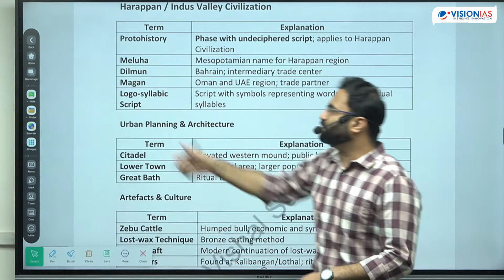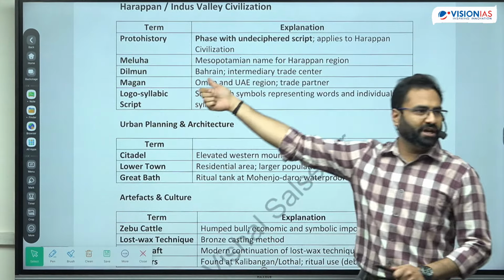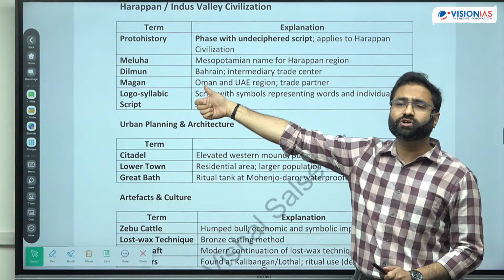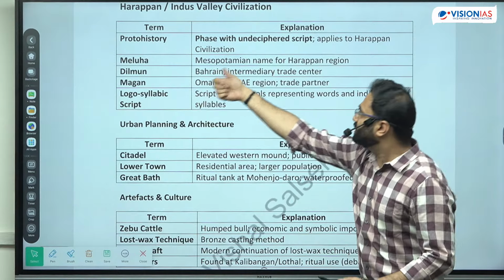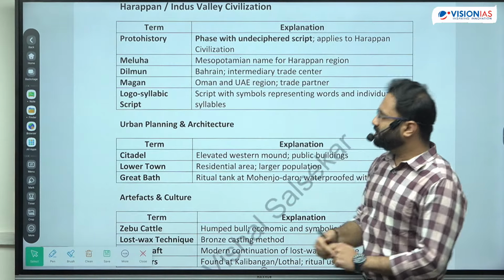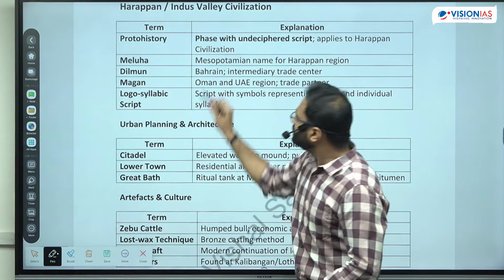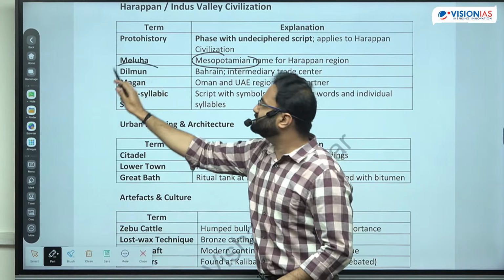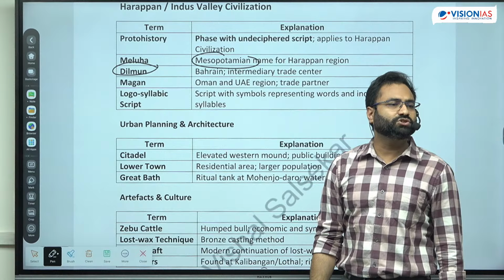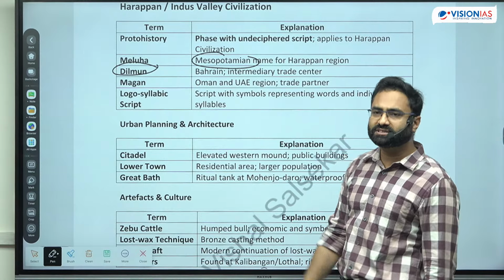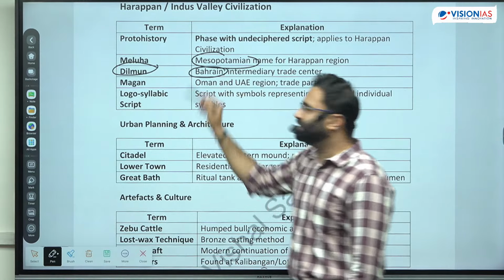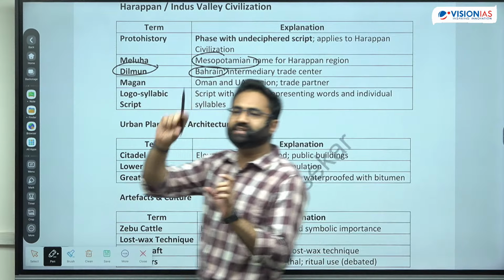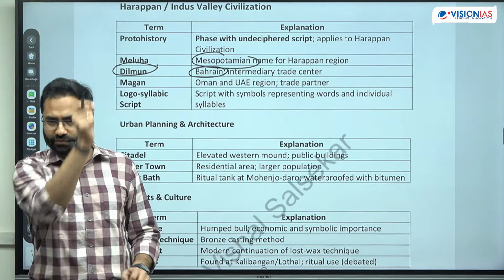Next there are certain places, there is Meluha. Meluha, the term that is being utilized for which particular region? It is for the region of Mesopotamia, okay. So there is the region of Meluha, then there is Dilmun. Dilmun is used for what? Dilmun is the name used for Bahrain. Now, Bahrain or the Red Sea region was one of the predominant regions which was a trade point.